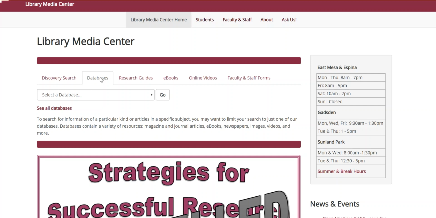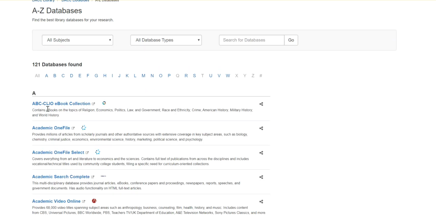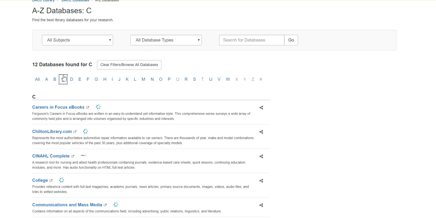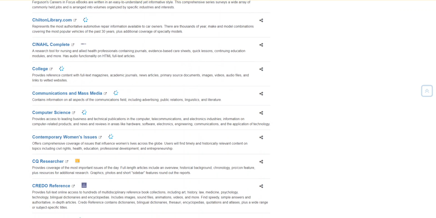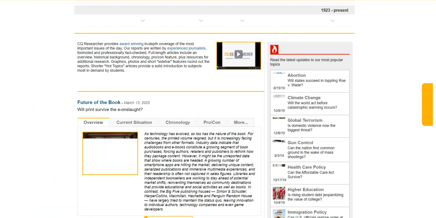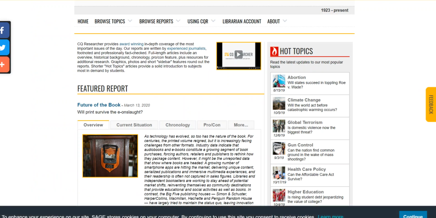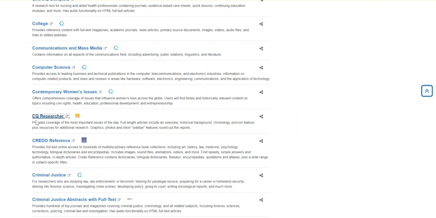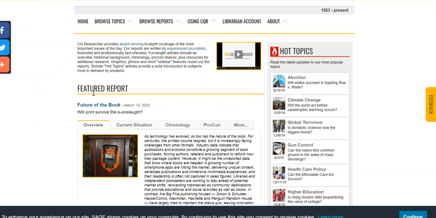Once you're in the databases, click right here where it says see all databases. The first one I'm going to suggest is found under the C's. So you'll go to C and scroll down to CQ. If I did that too fast, I went to the CQ one, clicked on it, and it took me to this page.